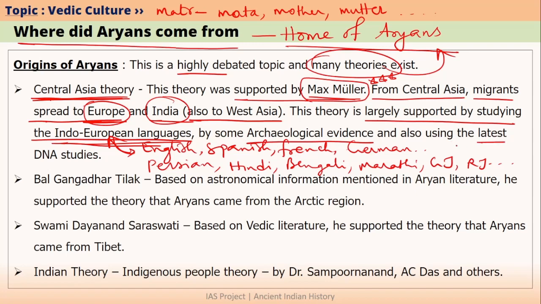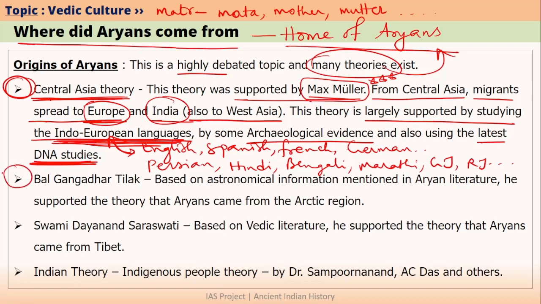And the latest evidence is the evidence that has been provided by DNA studies. DNA studies have proved that the people of this region, or people who are speaking these Indo-European languages, have some common genes which are not there in people who are speaking other families of languages. That is why the Central Asia as home of Aryans theory is the most supported theory today.